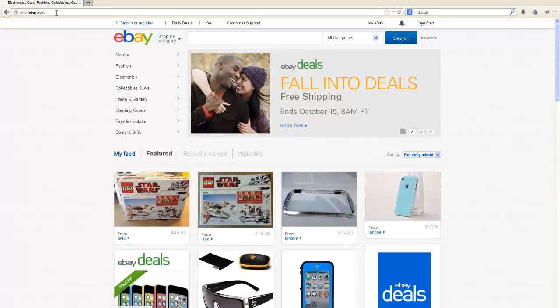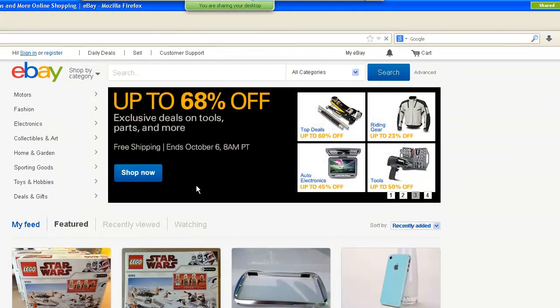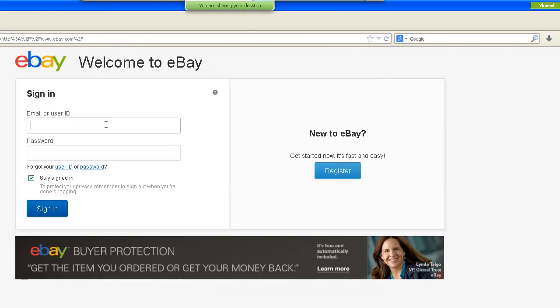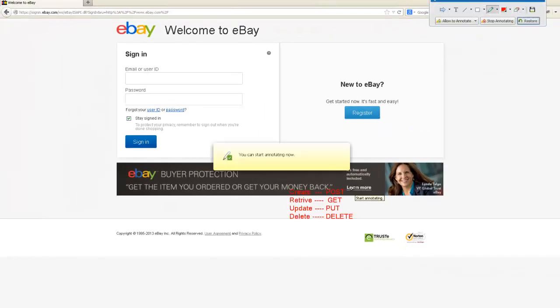If I click on the sign in link, I get a page which asks for a username and password. When I enter the username and password and send it across to the server, the kind of request I submit is actually the POST request. I am posting my data to the server.